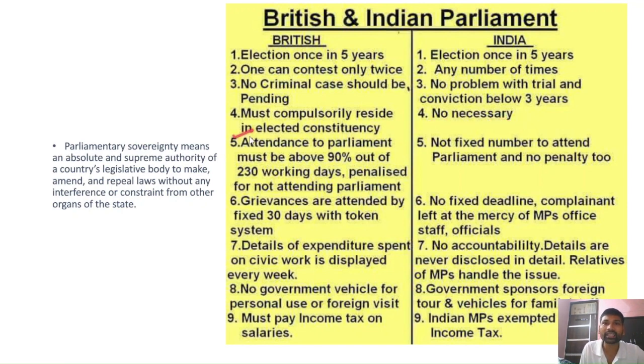And fifth, attendance to Parliament must be above 90%. So attendance must be above 90% out of 230 working days. In India, it is not a fixed number to attend Parliament, and no penalty has been given. And sixth, grievances are attended to within a fixed 30 days with a token system. So if there are any grievances, they are attended to within 30 days with a token system.